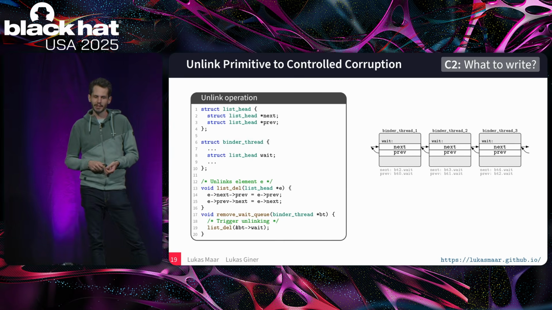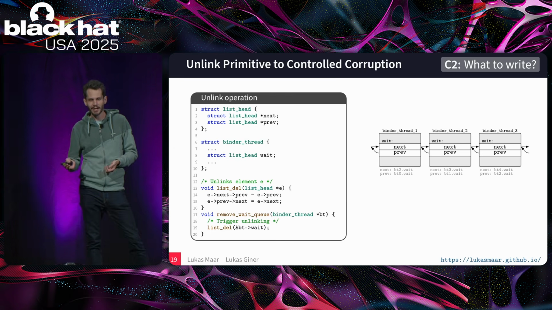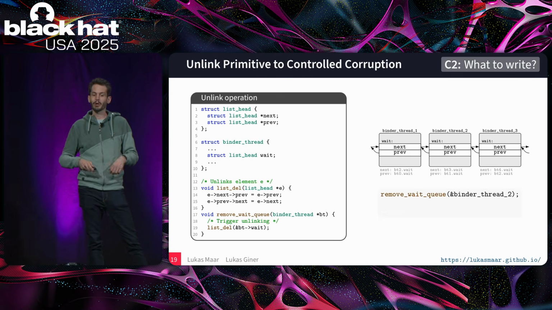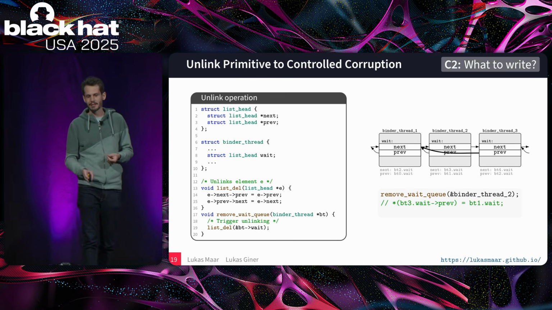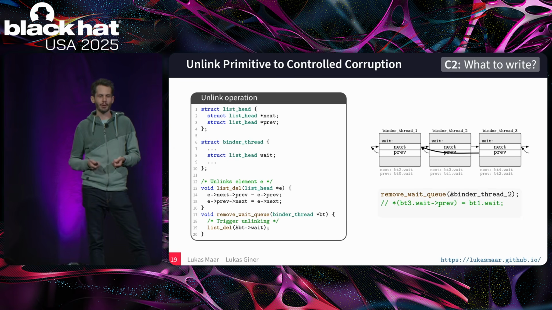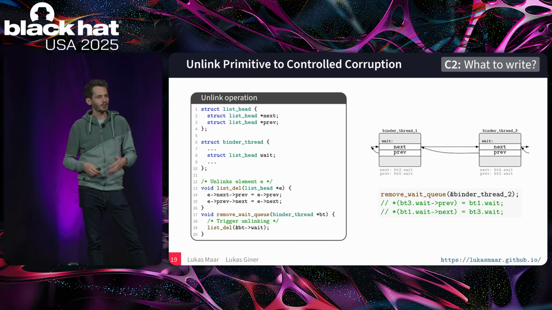In a little bit more detail, this is a linked list here of binder thread objects. Each of them has a list head with a previous and the next pointer. If we want to have the kernel remove the middle object here, the kernel replaces the next and previous pointers of the first and third objects with each other so that the one in the middle gets cut out. So this is a normal operation here.